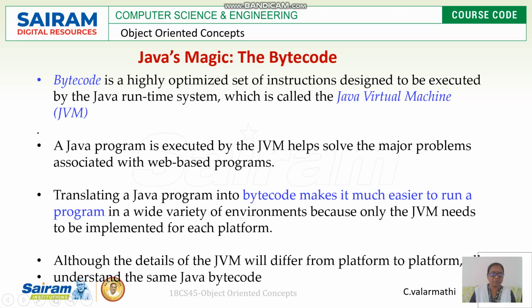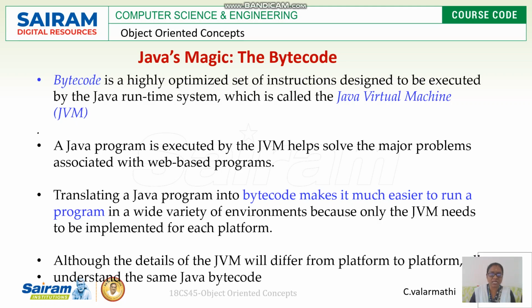What is meant by bytecode, ma'am? Bytecode is a highly optimized set of instructions designed to be executed by the Java runtime system. What is the Java runtime system then? The Java runtime system is nothing but the Java virtual machine, that is, JVM. JVM is a virtual machine. With the help of JVM, you can execute your Java program on any system. The only thing is you need to have JVM.